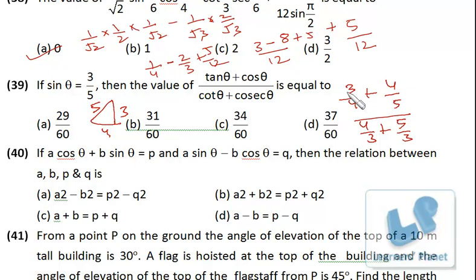Just take LCM. 5 3s are 15 plus 16 by 20, and this is 4 plus 5, 9 by 3, that is 3 only. Okay, so 16 plus 15, that is 31 by 60. Pretty simple.